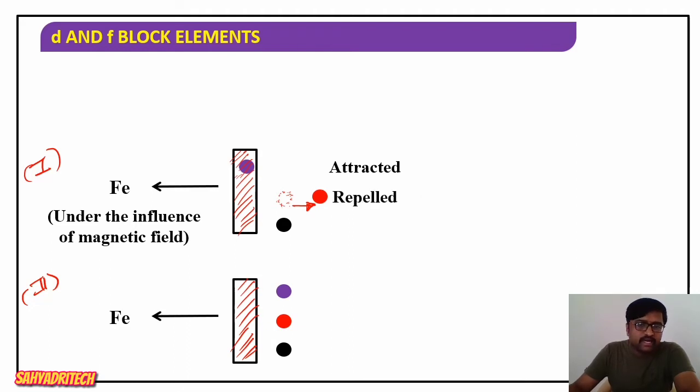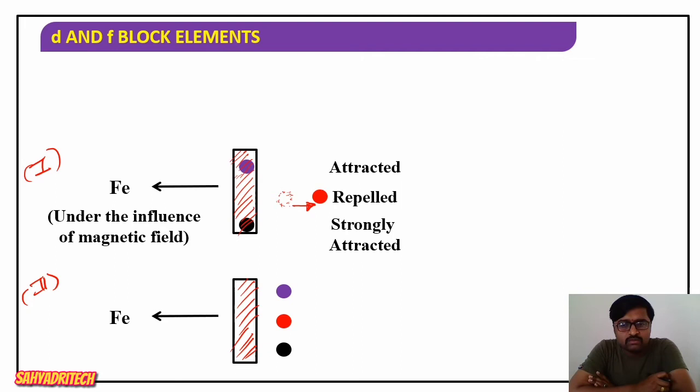First one is attracted towards the iron surface, the second one is repelled by the magnetic field. Look at the third one, which is also attracted, or rather strongly attracted, towards the iron surface under the influence of a magnetic field. So three phenomena are observed here. The first substance is attracted by the magnetic field, the second substance is repelled by the magnetic field, and the third substance is strongly attracted by the magnetic field.